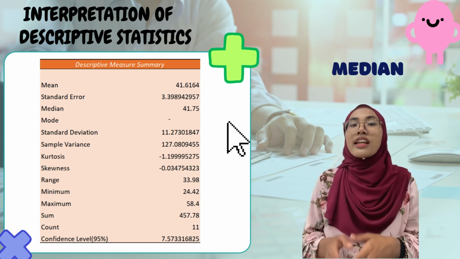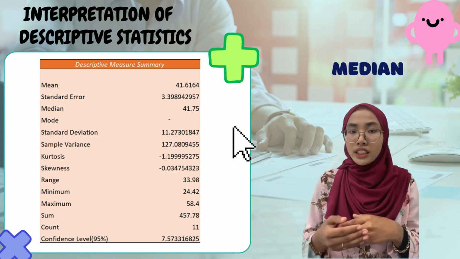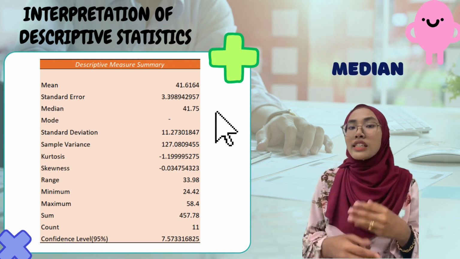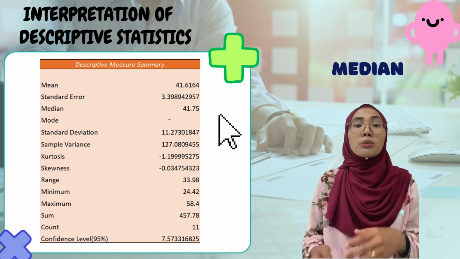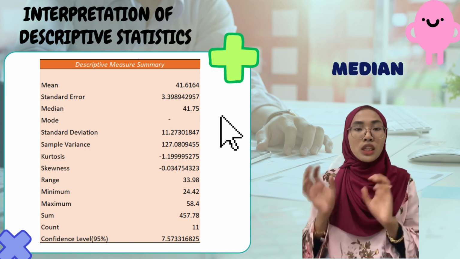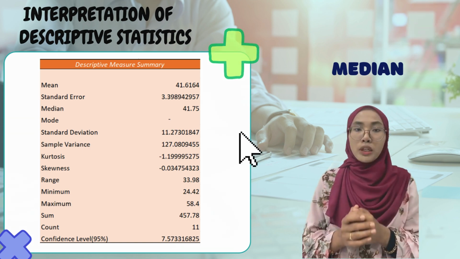Next, mode. Mode is the value that appears the most frequency in a set of data. For my data, there is no mode throughout the 10 years because data does not repeat or have the same number. Each year from 2010 until 2020 has a unique amount.